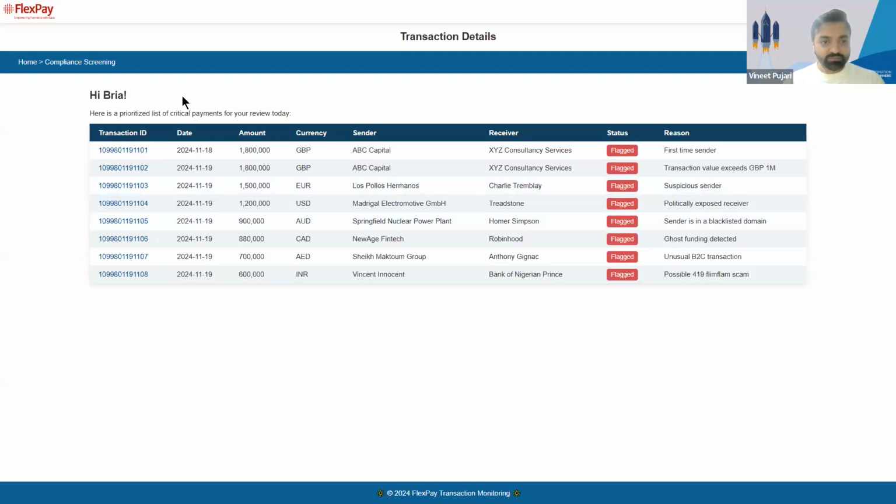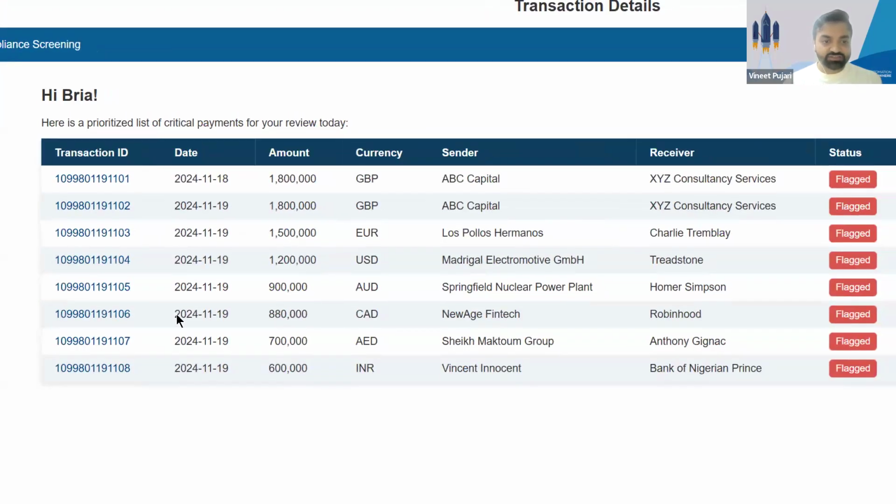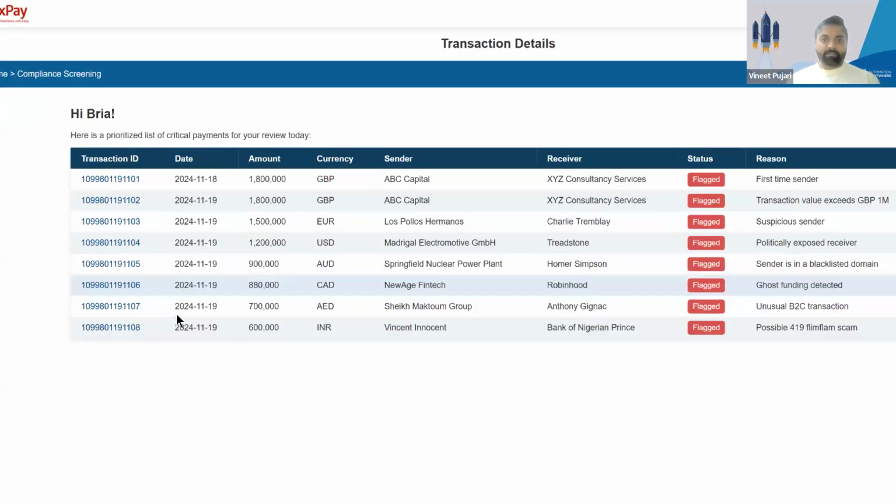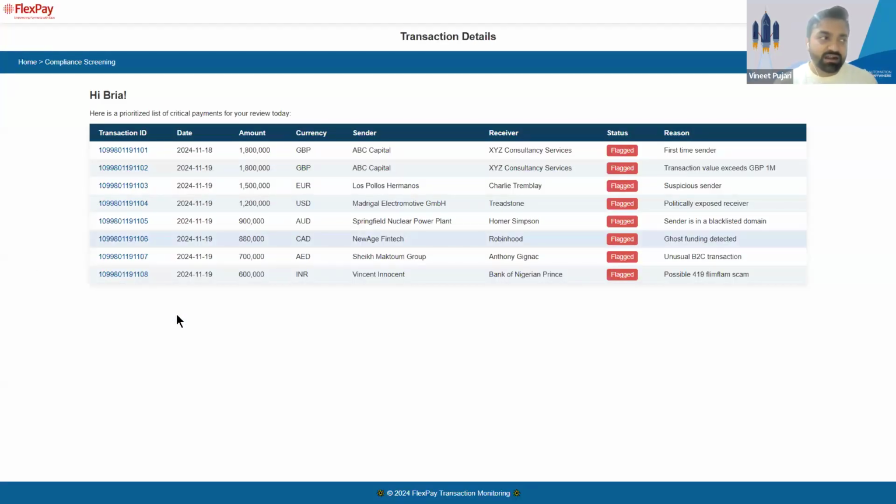Now, what you see here is a page that lists many transactions. I'll talk about two phases. Phase one was the past, and phase two is the current phase. In the past, I, as a finance analyst, did not have a way to prioritize my transactions.